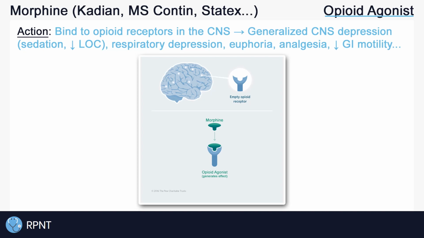Now, there are different types of opioid receptors that each have different effects, but we won't go too deep into that in this video. Basically, there are three main opioid receptor types, known as mu, kappa, and delta receptors, and morphine has a high affinity to the mu receptors and low affinities to the kappa and delta receptors. I placed a link in the video description to an article that covers opioid receptors more specifically.